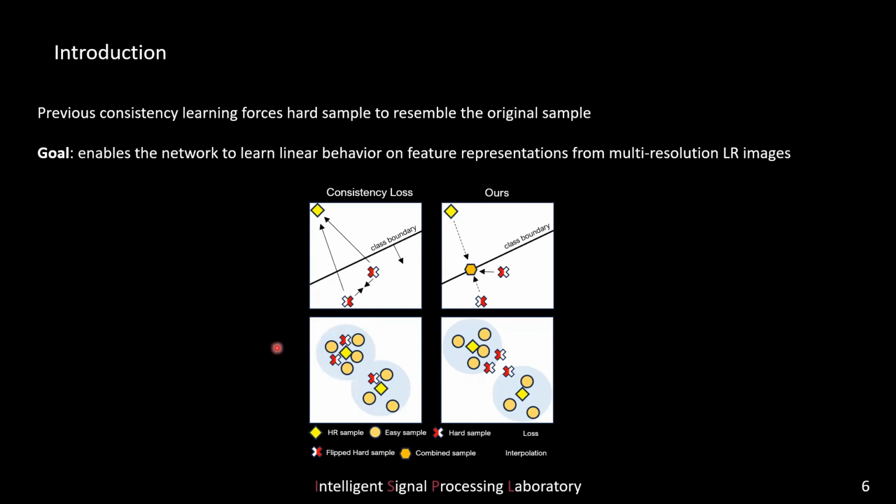To address these challenges, our goal is to enable the network to learn linear behavior on feature representations from multi-scale low-resolution images. And after sufficient optimization, hard samples are predominantly positioned at the periphery of the class sample distribution, unlike the previous consistency learning.